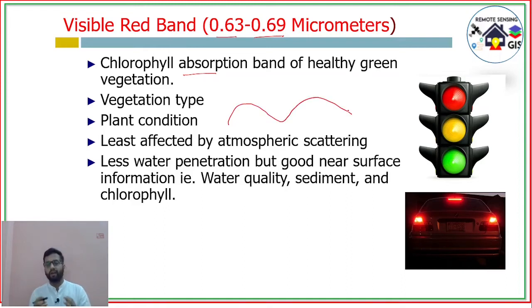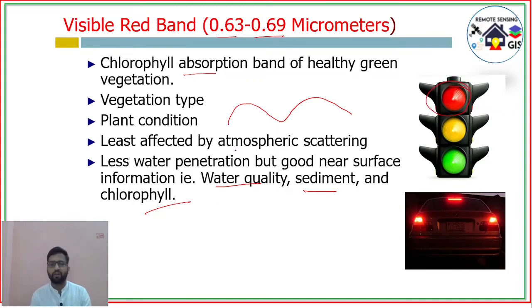So high wavelength always has less scattering by the atmosphere, and it has less water penetration, but it is highly useful for near surface features, that is water quality, sediment and chlorophyll. So now the question is, why use red color as a traffic signal?